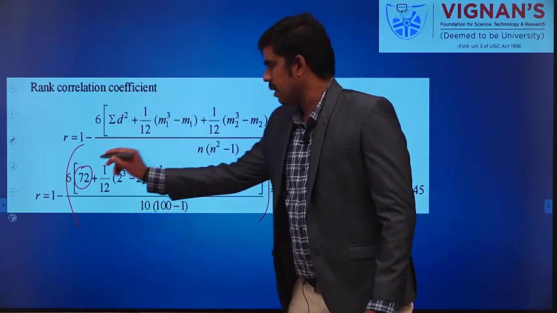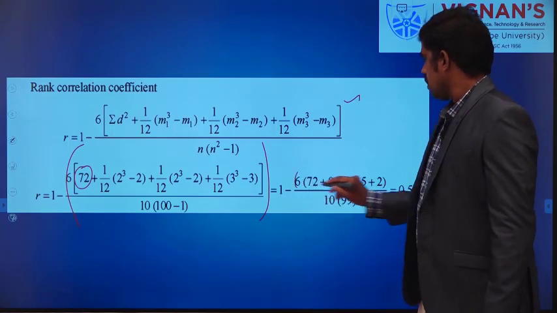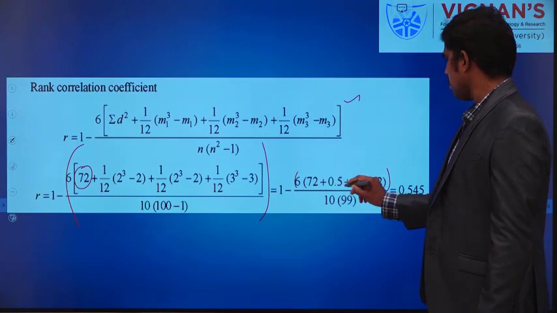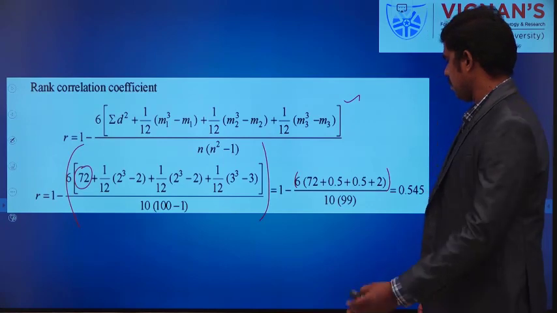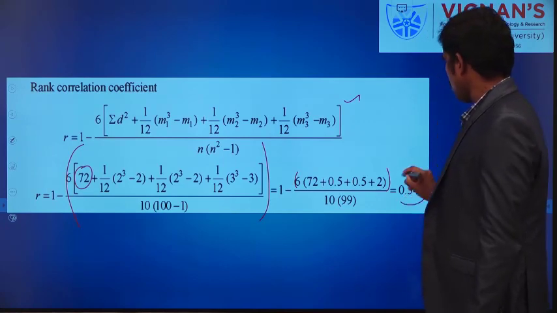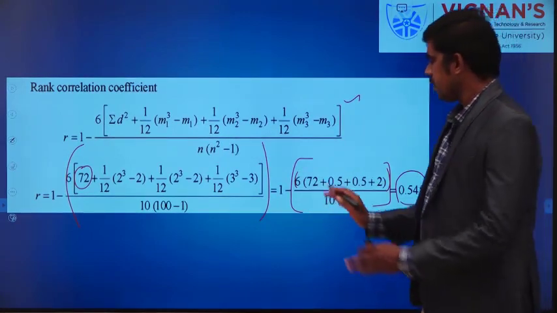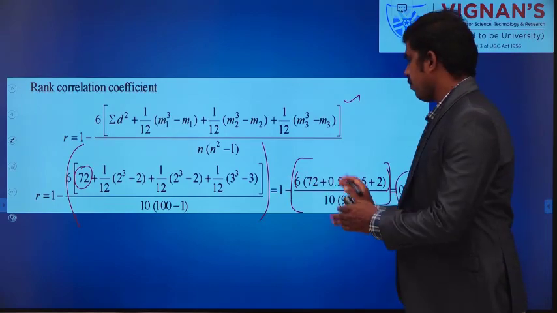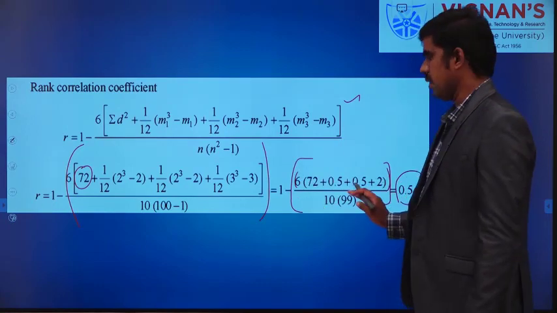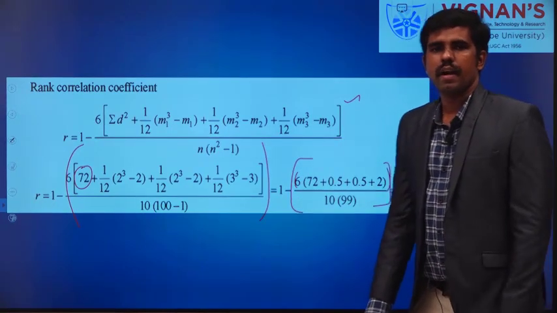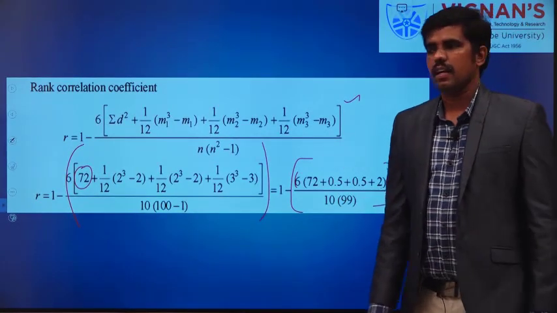You calculate the numerator first, then divide by 10 into 100 minus 1. So you calculate all these values: 6 into 72 plus 0.5, 0.5 plus 2, then divide by 10 into 99. What you will get is 0.545. You complete the calculation of this term. Then 1 minus all these calculated values. What you will get is 0.545. So this is the rank correlation coefficient for this data.